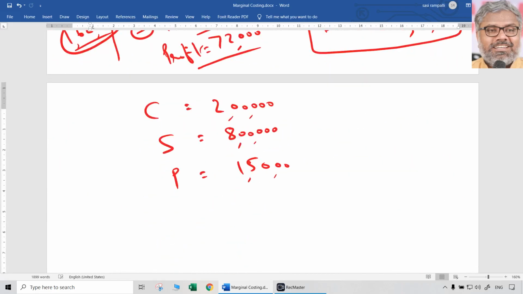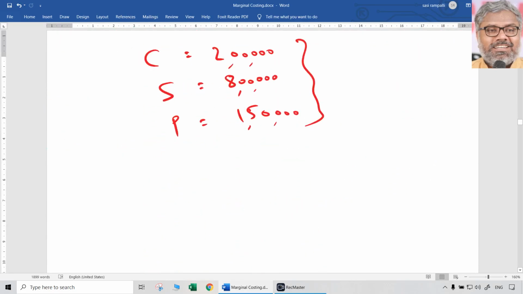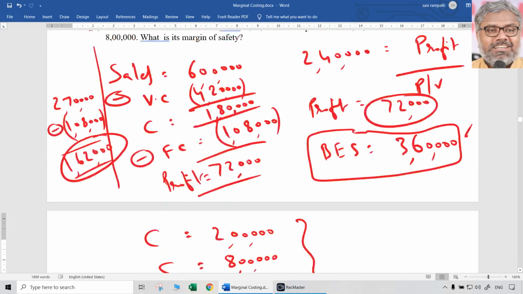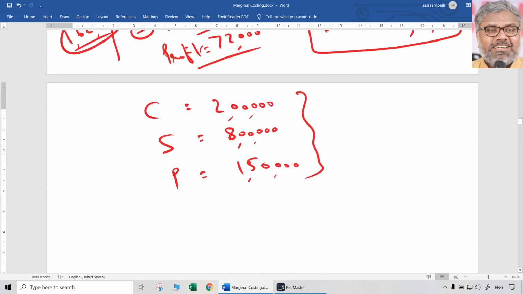See, the data given is completely different from what is asked. What is asked is the margin of safety. First of all, how do you know margin of safety? Margin of safety can be known by taking profit by PV ratio. Easy. We know profit already. Profit is 1,50,000. If we can find out the PV ratio, simply we can get margin of safety very easily. So how to get PV ratio? Contribution by sales. So 2 by 8 means 1 by 4. That means 25% is the PV ratio.